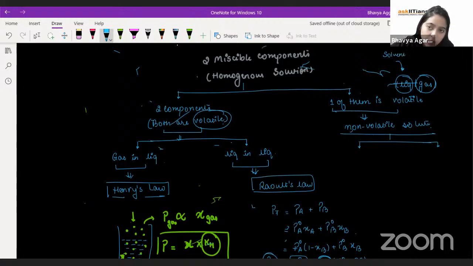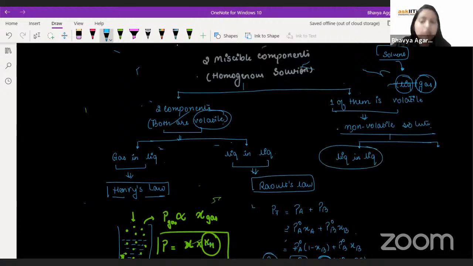Most of the questions consider the liquid solvent, right? So again, there are two categories with a non-volatile solute, that is a solute in a liquid solvent, which is non-volatile, or a solid present in a liquid.